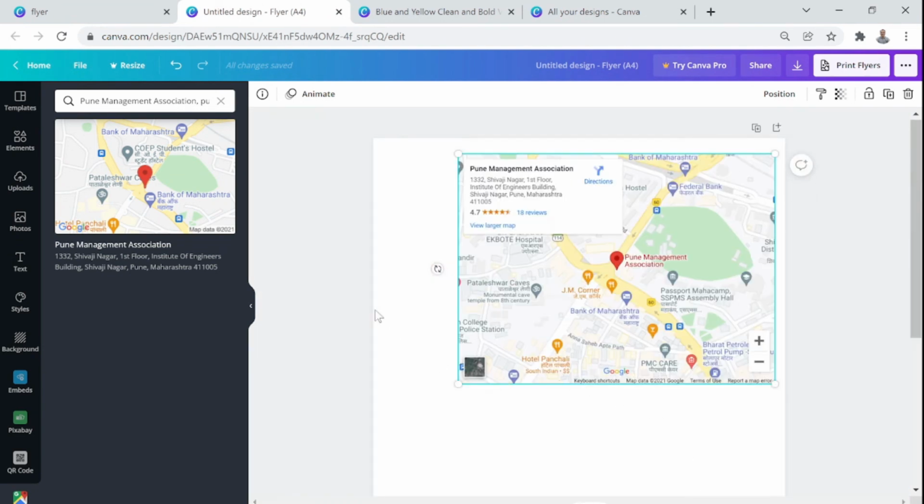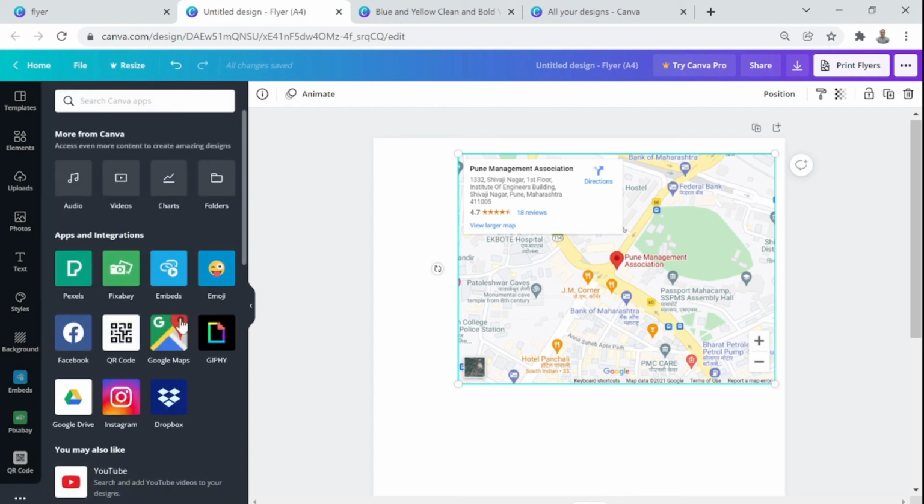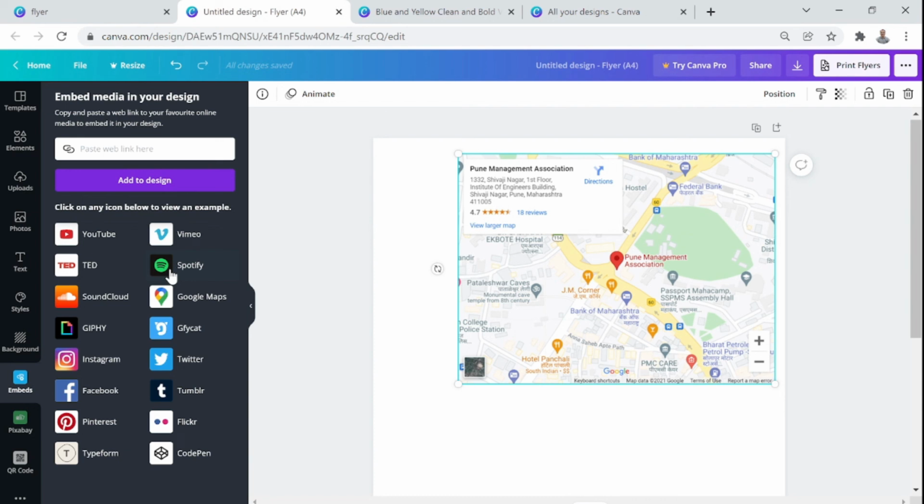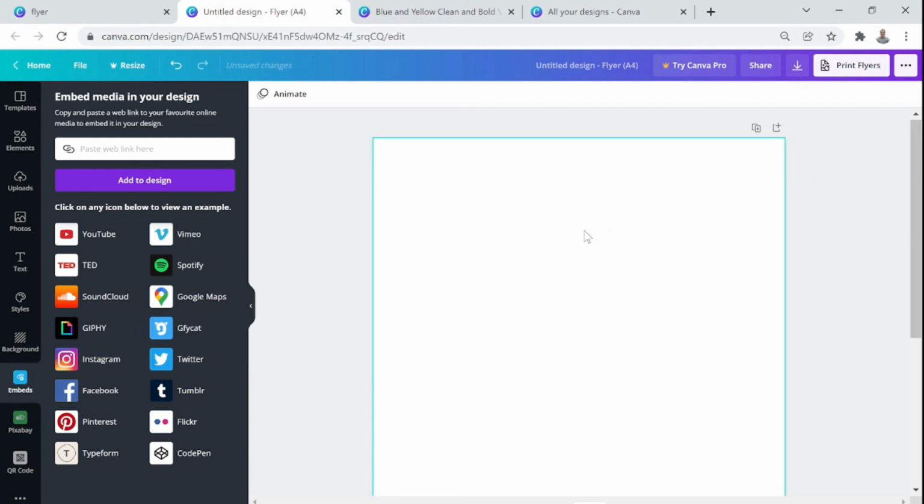Okay, so that is how you add another component called Google Maps. You can add a YouTube link. Here, if you say YouTube, let me just remove the map first, so we create the space. YouTube link.